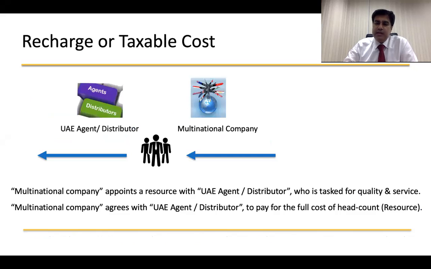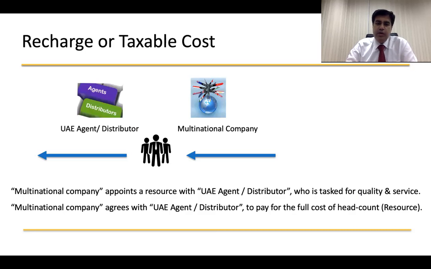So we have a multinational company which is dealing with one of the UAE agent or a distributor, whatever name we call, that's perfectly fine. In this case, the multinational company has deployed some of the resources to the UAE company, and the multinational company is technically paying the complete cost of the resources which are deployed. Now, how should we treat from a taxability perspective or VAT angle in these cases?